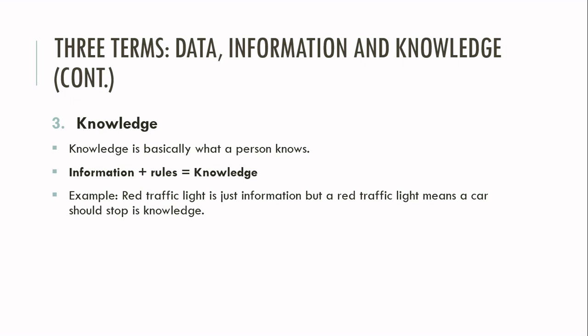So what does the doctor do here? The doctor applies some rules on the list of medicines: he analyzed that there are some symptoms, and based on those symptoms he finds related medicines and provides the medicine. So at the end of the process some knowledge is extracted. This is called knowledge. We have to apply some processing, or some operations or rules, to extract the knowledge from the information. So this is all about the three important terms: data, information and knowledge.